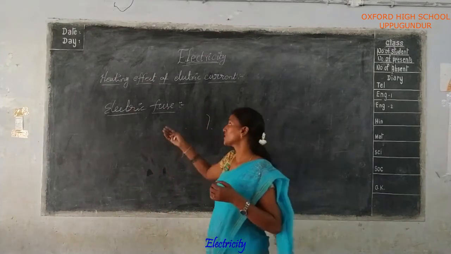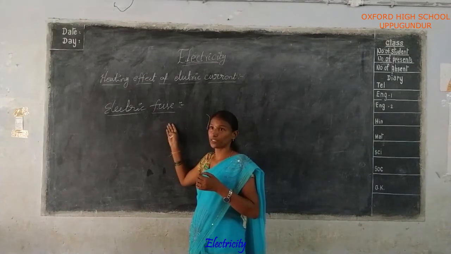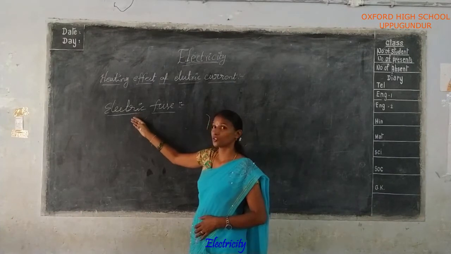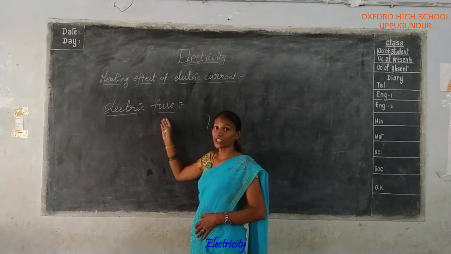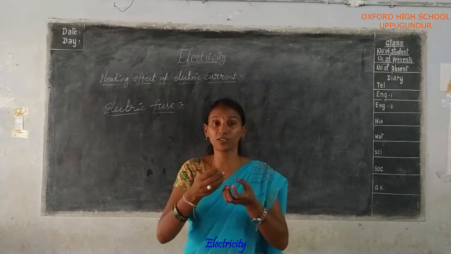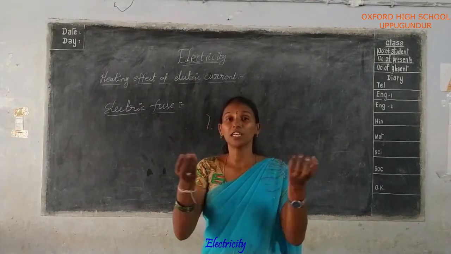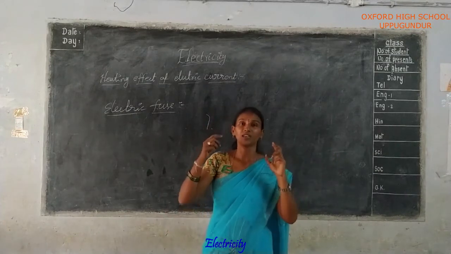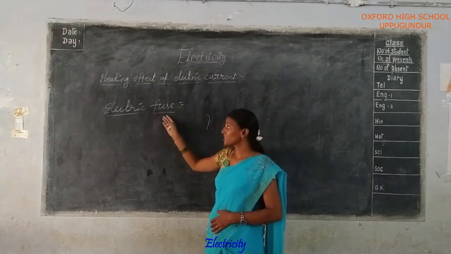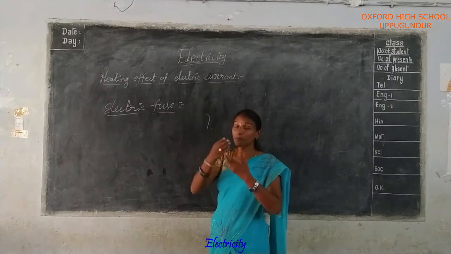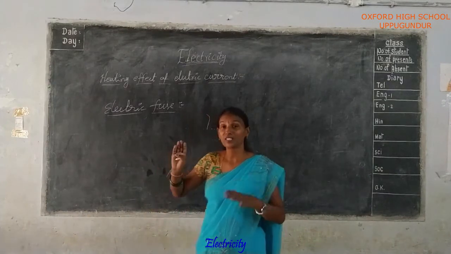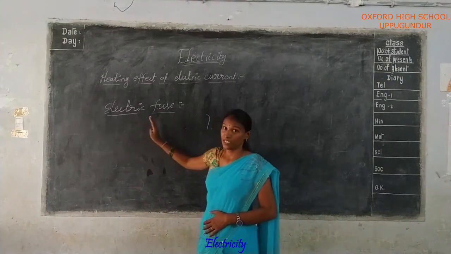That's why this electrical fuse is used. Power from the power station comes to the electrical fuse, and the fuse divides it to the remaining parts. If higher power comes, only the fuse fails, but all the remaining parts are safe. That's why this is a safety device.